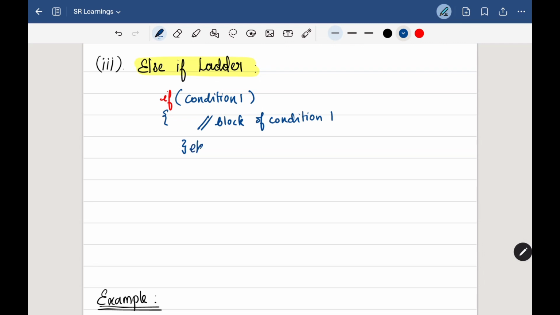Then we will go to the else if block. In the previous one we just had else, but now we have else if. So else if I'm having another condition here, condition 2, I can check for this condition, and if this condition is true, it will execute this block of code.